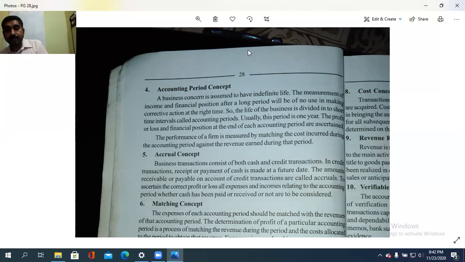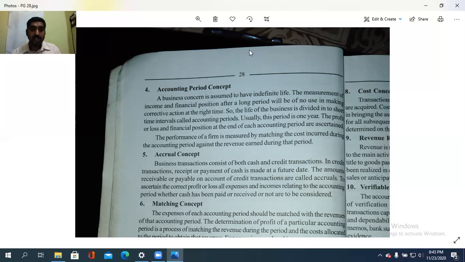Then accrual concept. Accrual is what? Business transactions consist of both cash and credit transactions. In credit, receipt or payment of the cash may be made in a future day. Amounts receivable or payable on account of the credit transaction are called accruals. Accumulated amounts. Okay? So the amounts receivable or payable on account of the credit transaction. Goods purchased on credit. That is the accruals.